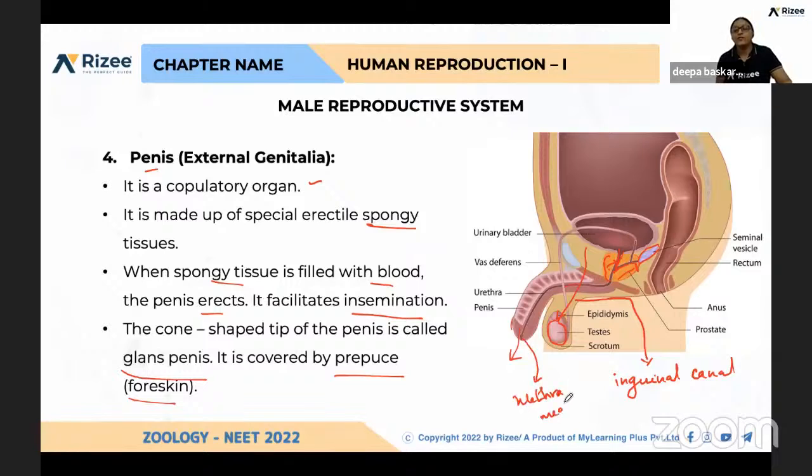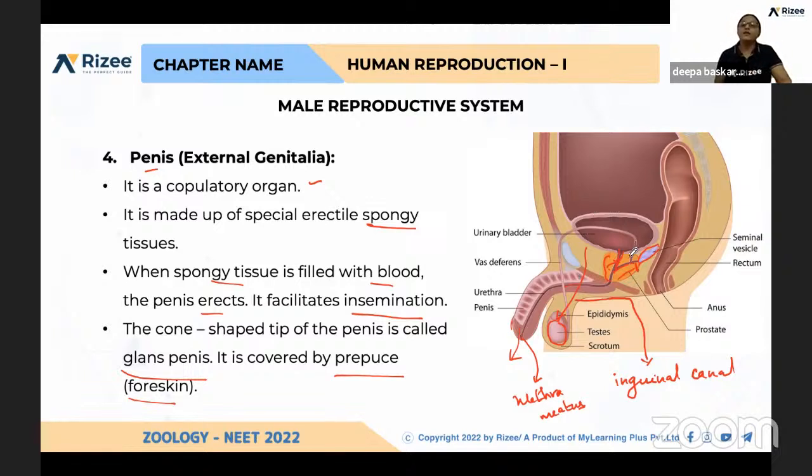What is the length of the urethra? 30 centimeters. And what is the role of the urethra? It carries both urine from the bladder and sperms, that is semen, also. Okay, so that's all about accessory ducts. Testis we completed, accessory ducts we have completed. And what about the accessory glands? Dimensions and shape of the testis, everything is important.